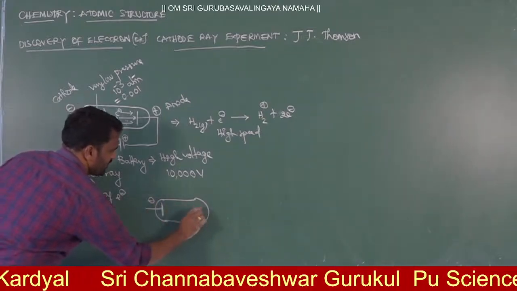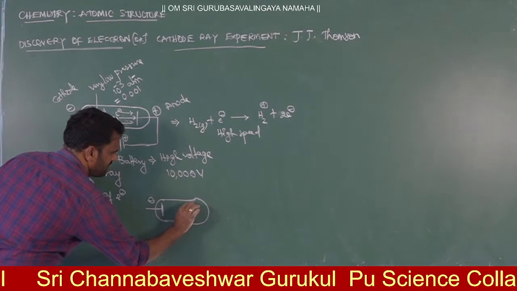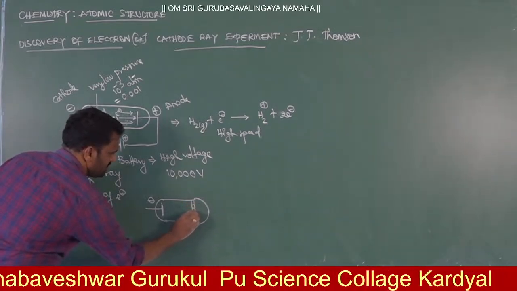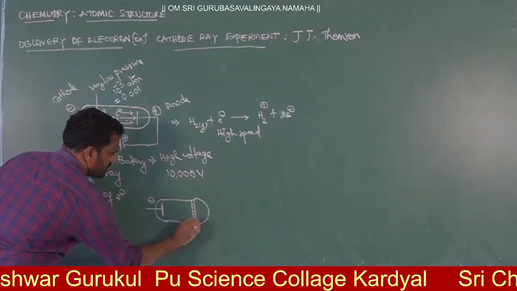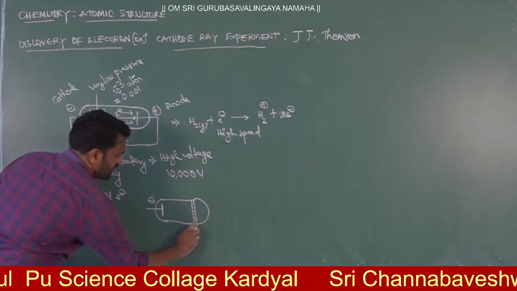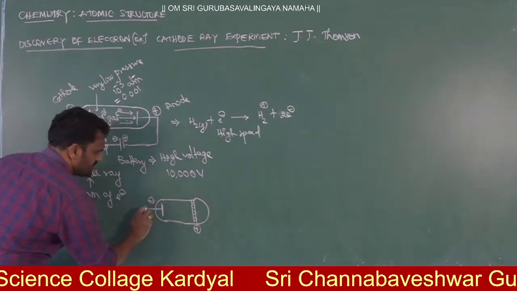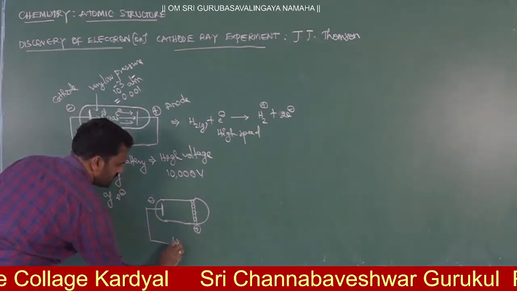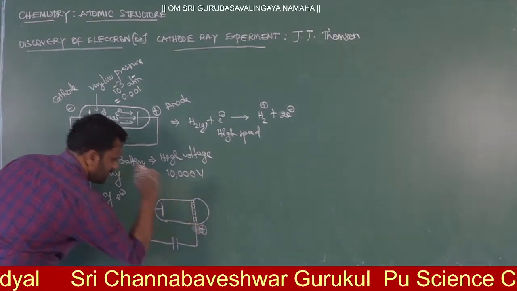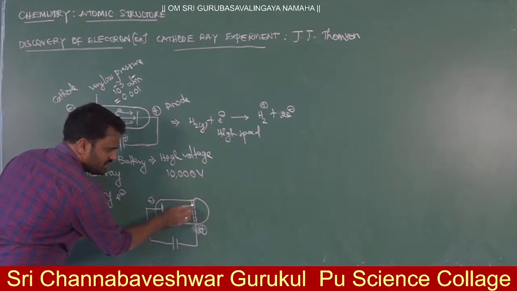This is the cathode. And here you will have an anode. So he made some pores on the anode electrode. Now this is the anode electrode, this is the cathode. Both are connected to an external battery. So now this is having pores.